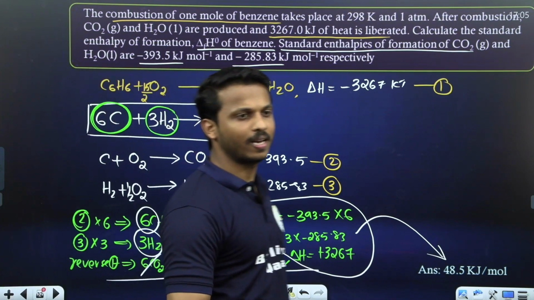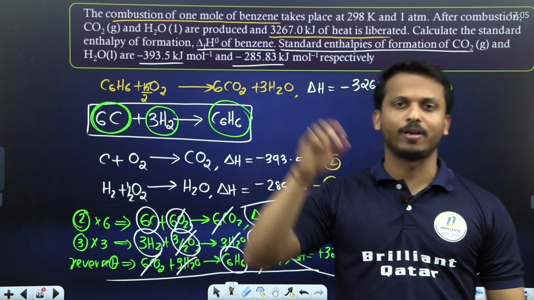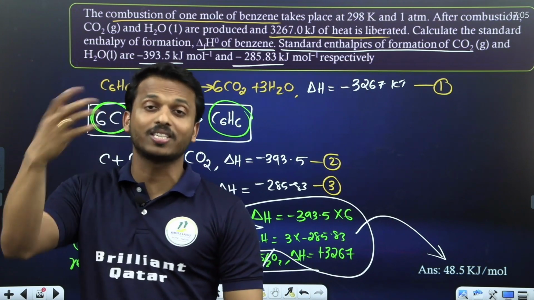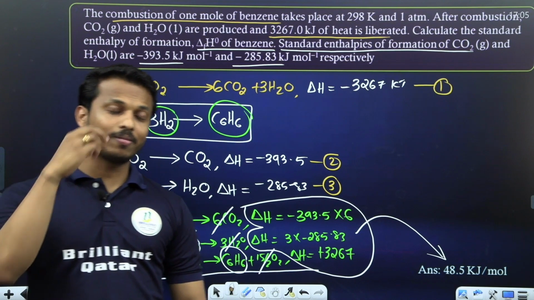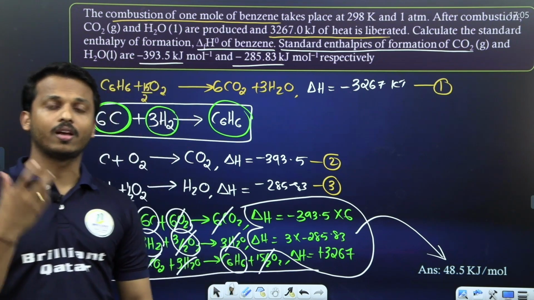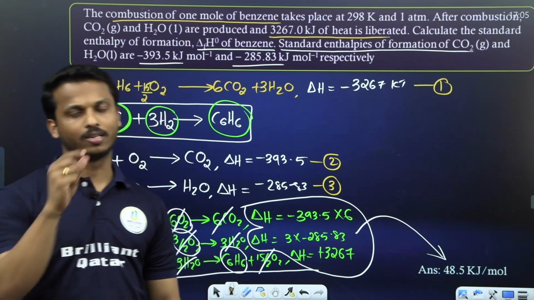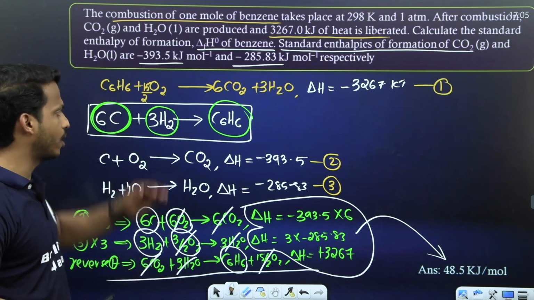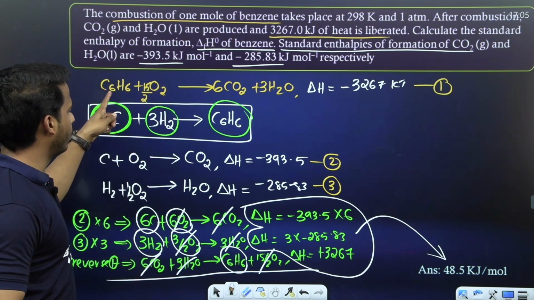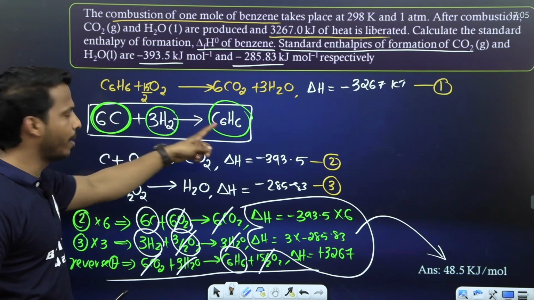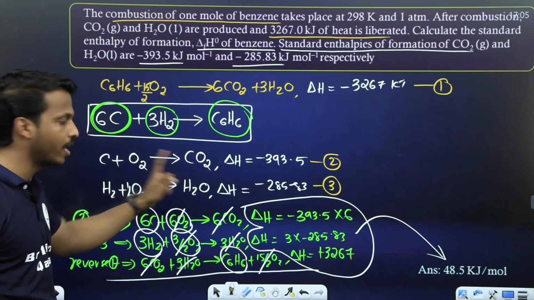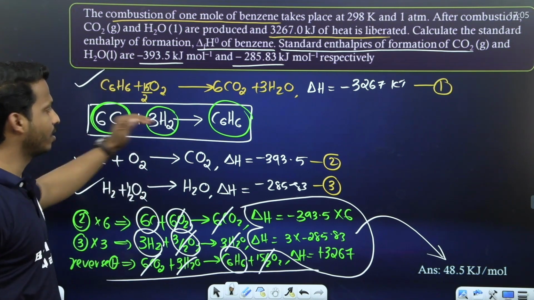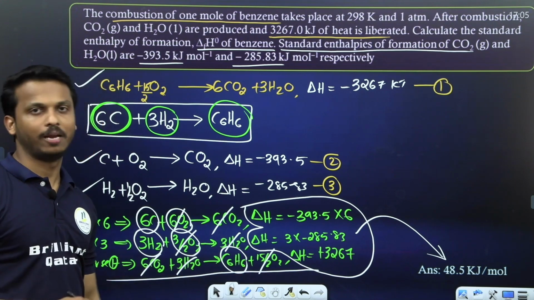So what we did in this question: the reactions are given in the form of words. We converted every statement into a written equation, and we made a new equation by the use of the other three. So dear all, try to understand the way. This is benzene undergoing combustion. This is formation of benzene. This is formation of carbon dioxide. This is formation of H2O. By using these 1, 2, 3, we are making this equation. So the final answer is 48.5.